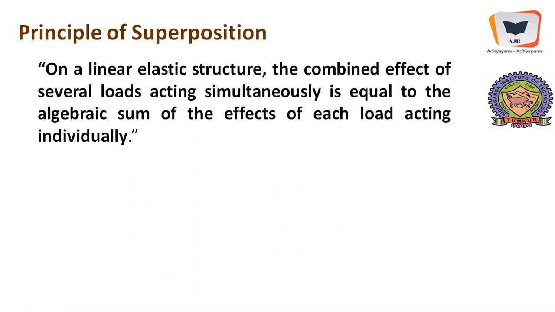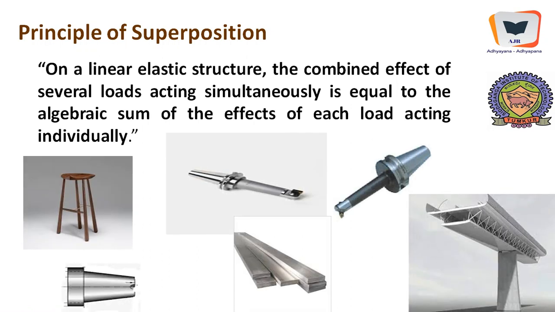Positive effect and negative effect matter as far as algebraic sum is concerned, and this principle is applied in order to find out the elongation or compression of non-prismatic members, that is the members whose cross-sectional area is not constant throughout their length or longitudinally.